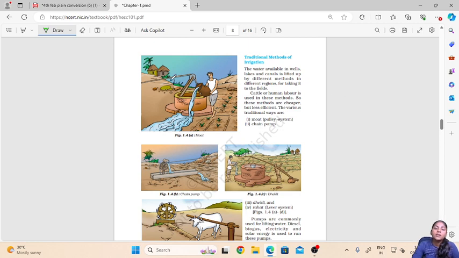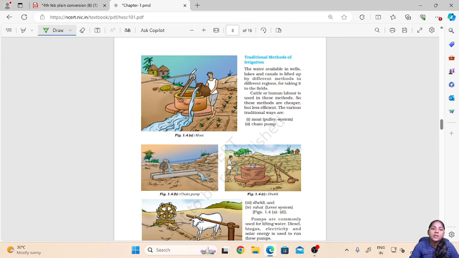So these methods were usually cheaper but less efficient. In these a lot of human labor was required. It was also time consuming and it was not economical, meaning a lot of water was also wasted by using these methods. So the first one is the moat or pulley system.